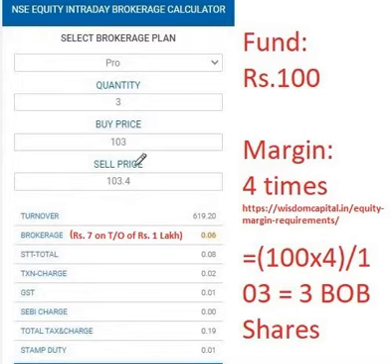Buy price is 103. Let's say sell price is only 103.40, only 40 paisa up. So what happens? Turnover is 103 into 3 plus 103.4 into 3. So that's turnover. And the brokerage that is prevalent in the scheme that I have is rupees 7 on turnover of rupees 1 lakh. So on this turnover, only 0.06 paisa is what I have to give as brokerage, because I am handling this for number of years. STTs, taxes, SEBI charges, stamp duty, etc. Now I will just minimize it so that you see the profit on 100 rupees.